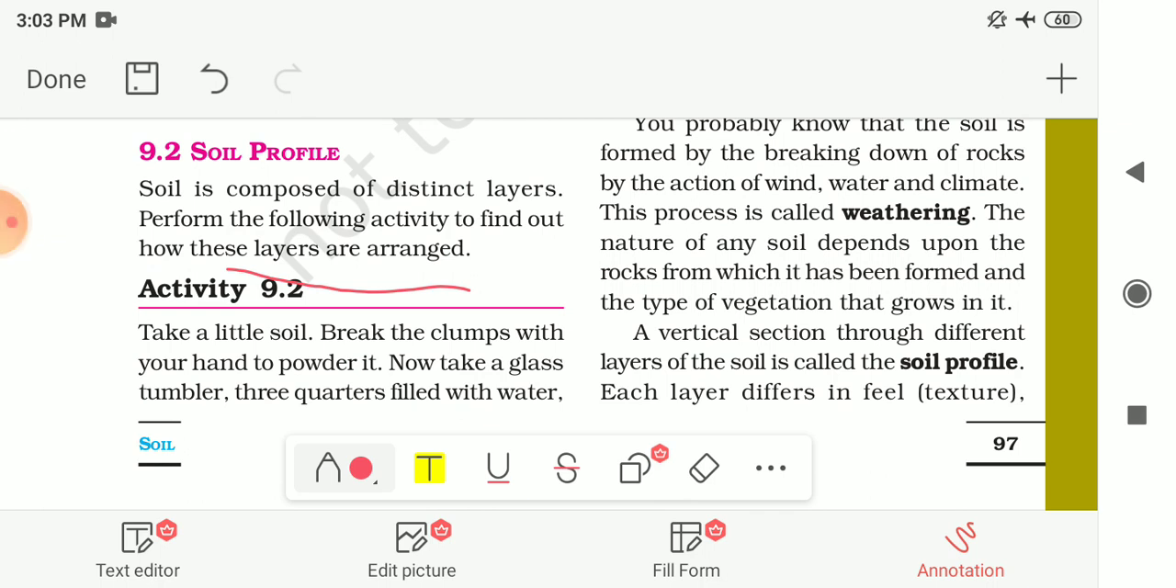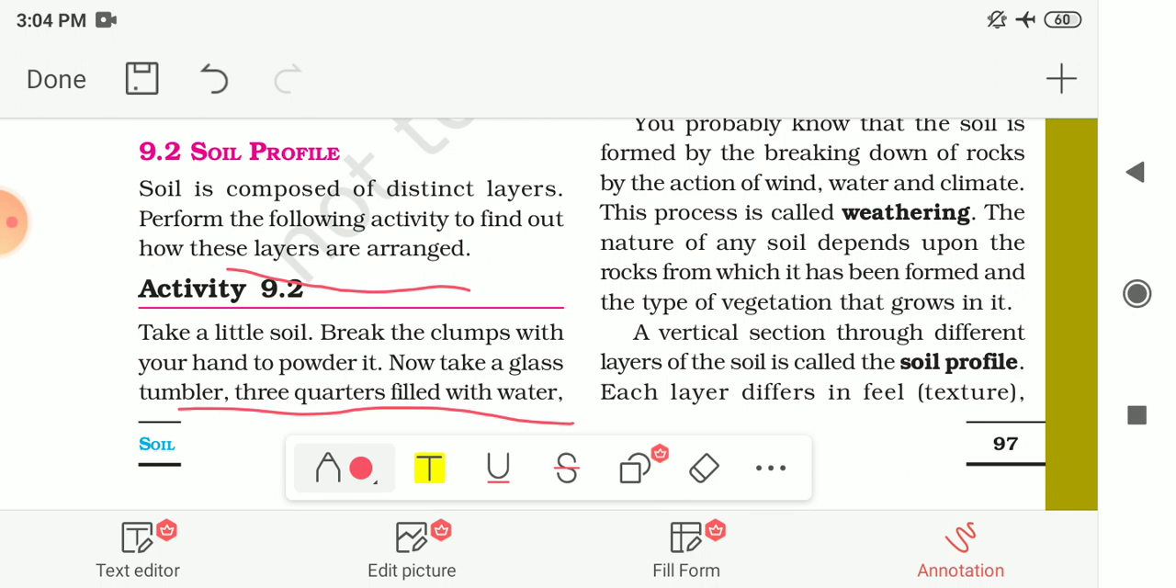Perform the following activity to find out the different layers arranged in the soil. Here one activity is given to you to find out this soil profile. So now let me see this activity. Activity 9.2. Take a little soil and break the clumps, or small pieces, with your hand to make the soil in powder form.